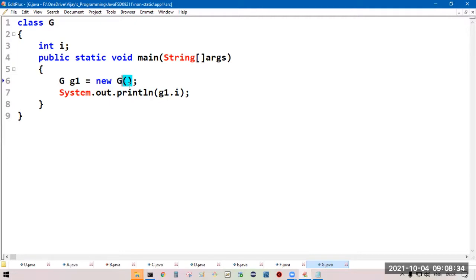This is the reference creation. This is the object creation. Left hand side, reference creation. Right hand side, object creation.